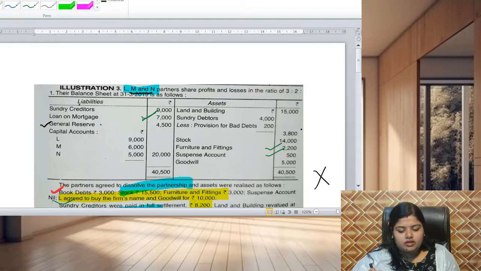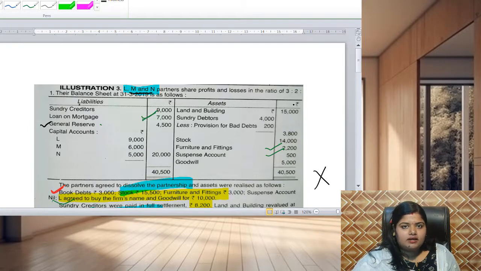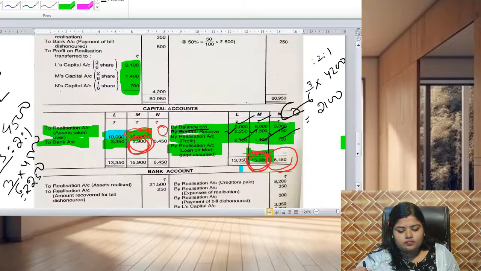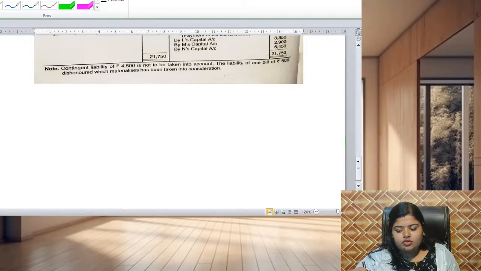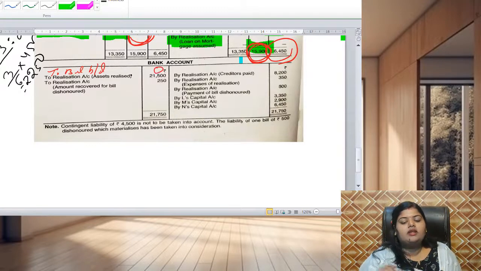But if there is any balance shown on the asset side of the balance sheet, then it will be taken as to balance brought down in the bank account, because like capital is written as by balance brought down since it is a credit item, bank is an asset, a debit item, so it should be written as to balance brought down. Here in the asset side there is no bank available, so you take to balance brought down as 0, or you can skip writing it. I am writing to balance brought down equals 0. That means I do not have any cash balance before. I have started with nil balance.